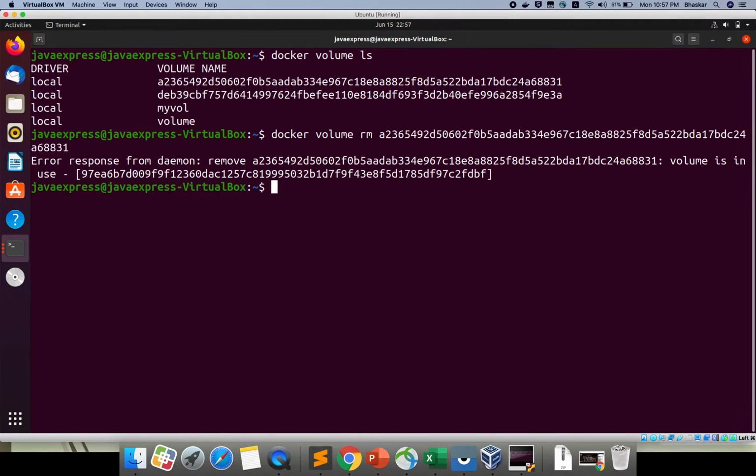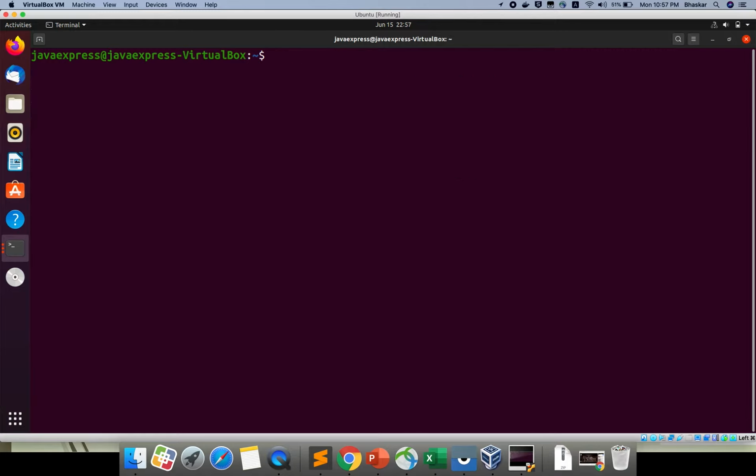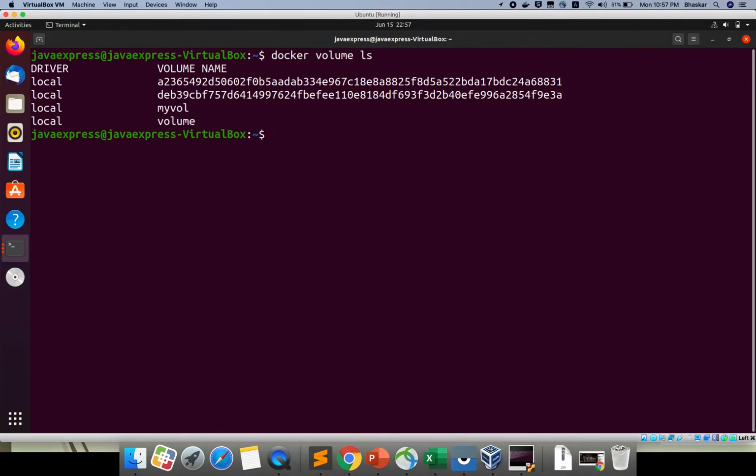This volume is already used by some other container. Okay, let it be. Just use docker volume ls.